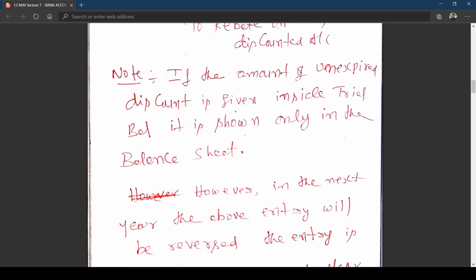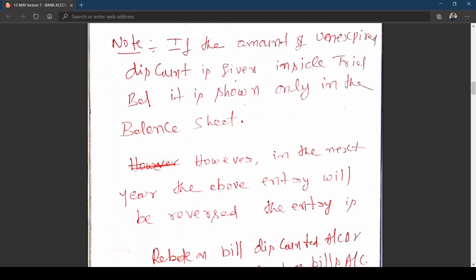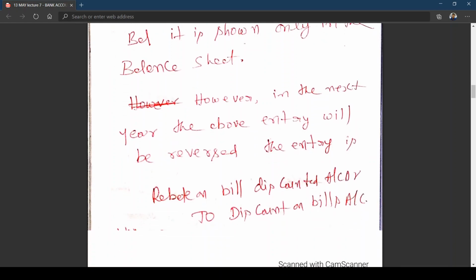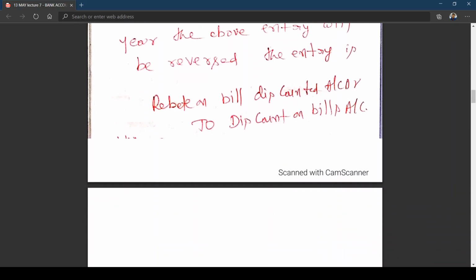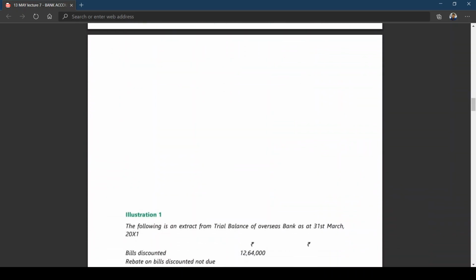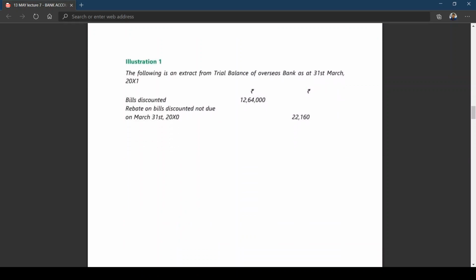However, in the next year, the above entry will be reversed. The entry is rebate on bills discounted account debit to discount on bills account. As I told you, next year it becomes that year's real income. Current year unexpired discount, that is income received in advance, will become next year's income. Therefore, we should reverse the entry so that it becomes the next year's entry: rebate on bills discounted account debit to discount on bills account. Now let us see a few problems on this.